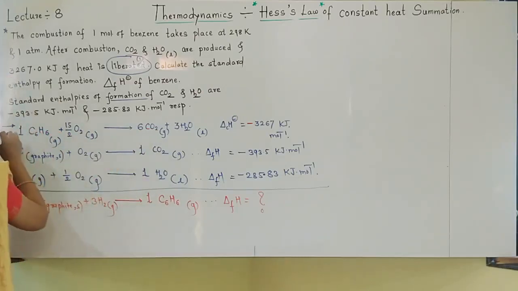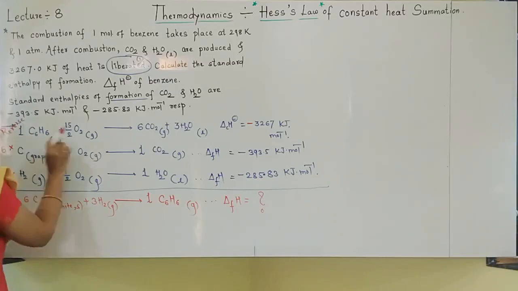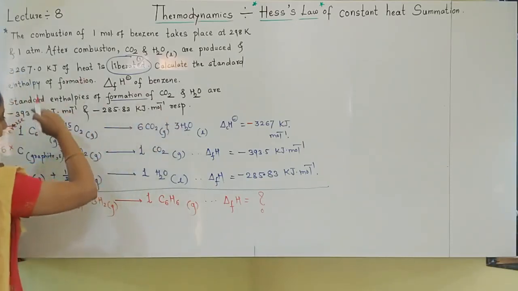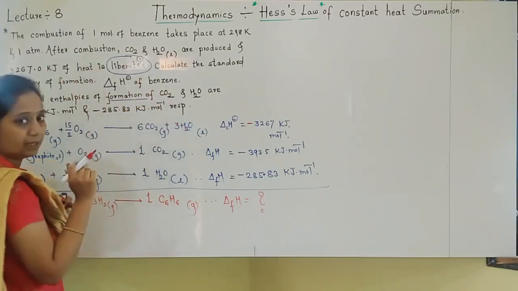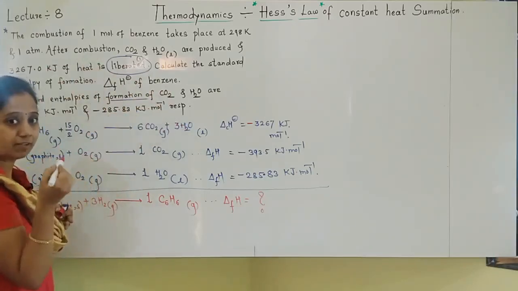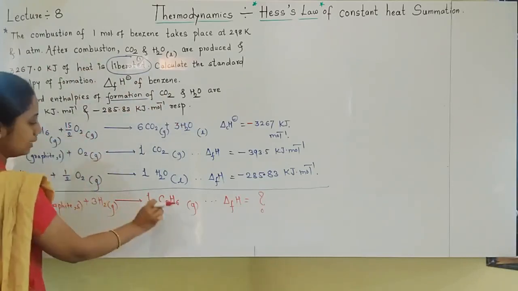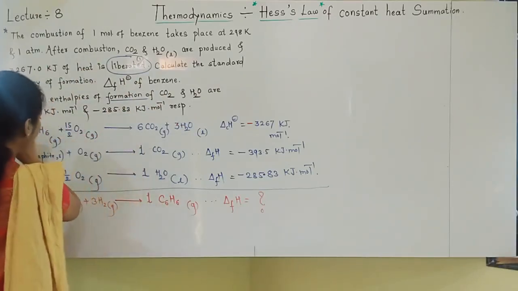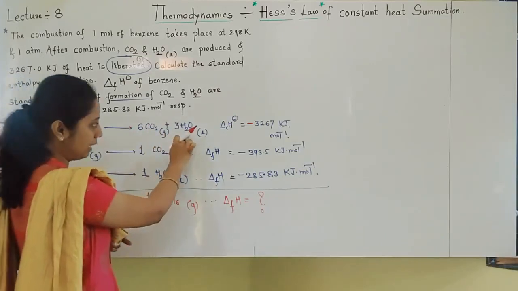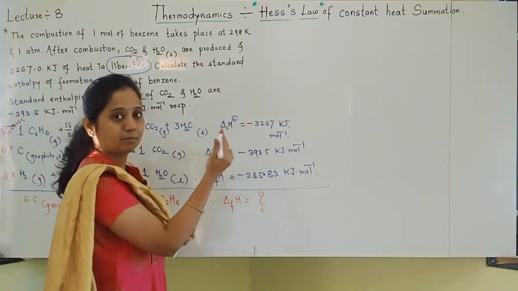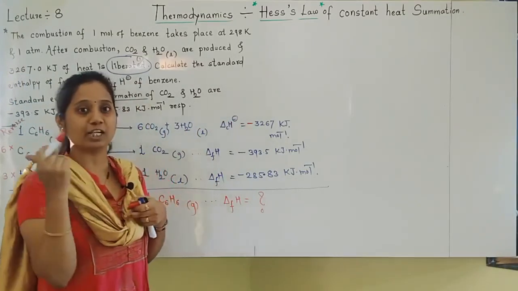So we will reverse the first equation. Reversing means products come on the reactant side, and reactants go on the product side. This is called reversing a chemical reaction. We will reverse it because we want benzene on the product side. Whenever you reverse a chemical equation, its value also gets reversed, meaning its value will change its sign.